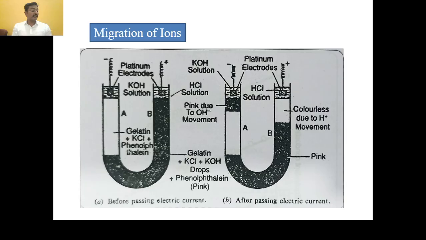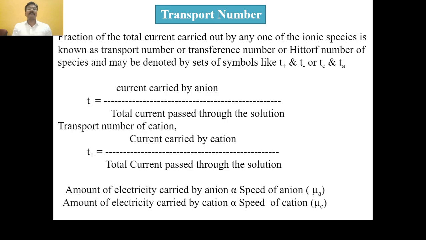Every ion has a certain mobility, and hence it proves that different types of ions move with different speeds, and from that we conclude that different ions have different mobility and speed. Then on that basis we explore the transport number.